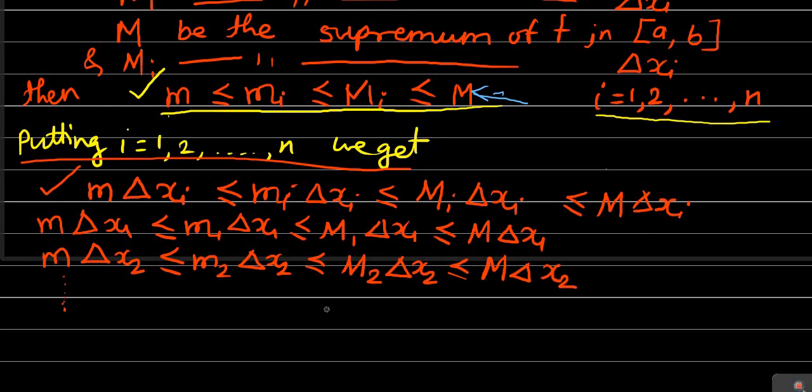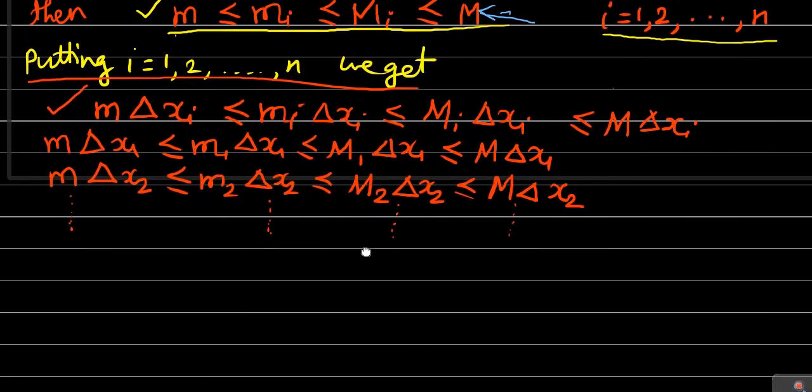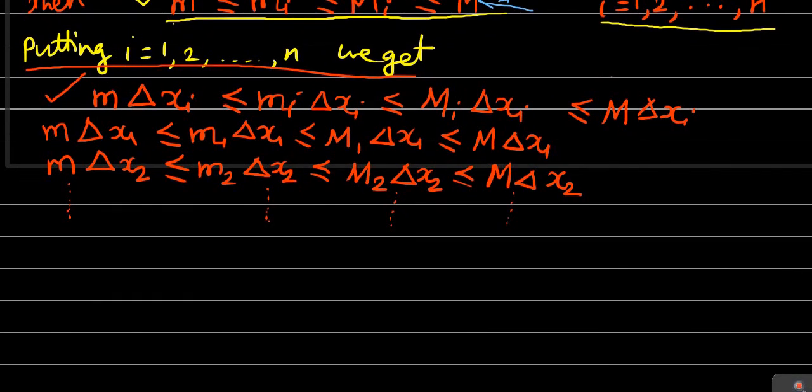If you put i equal to finally the last value of i, the n, let us see what we'll get.